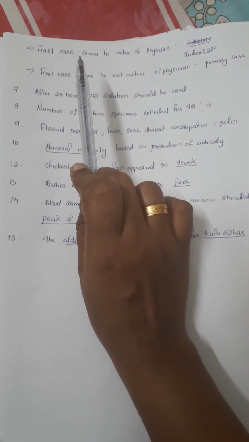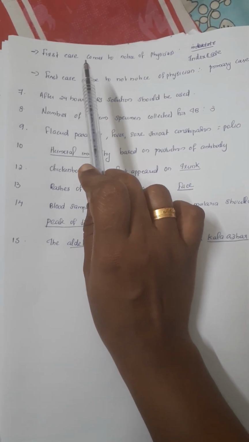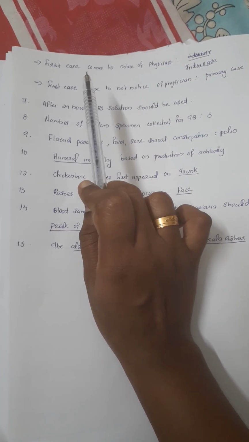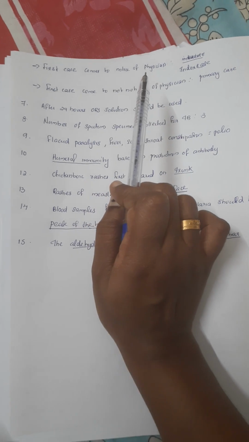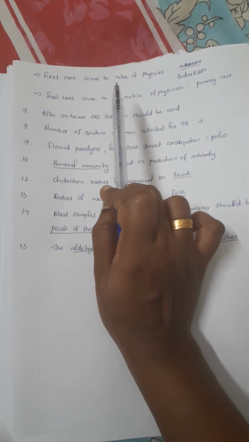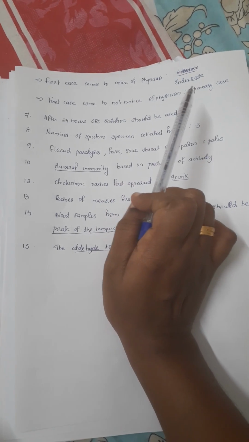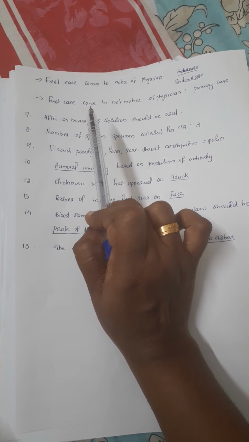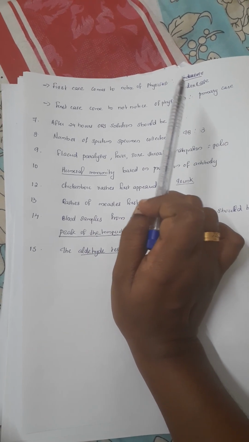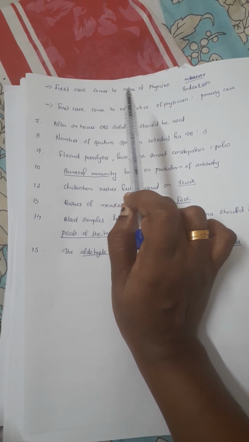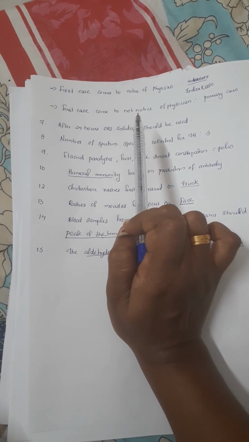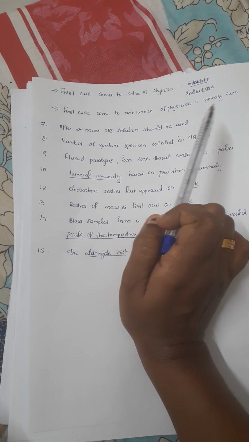Then some questions. The first case that comes to the notice of the physician is known as the index case. The primary case is the first case in the community, which may not come to the notice of the physician. That is the difference.